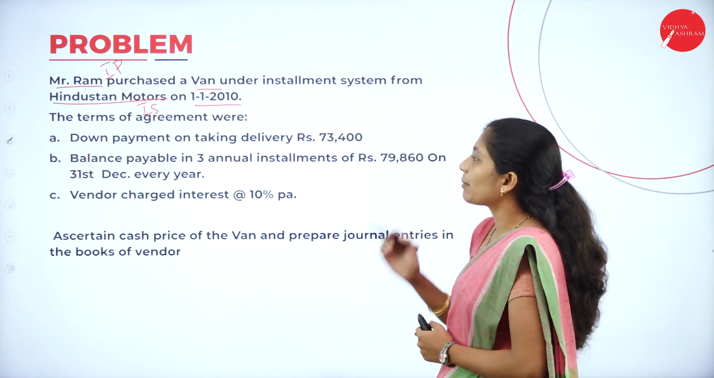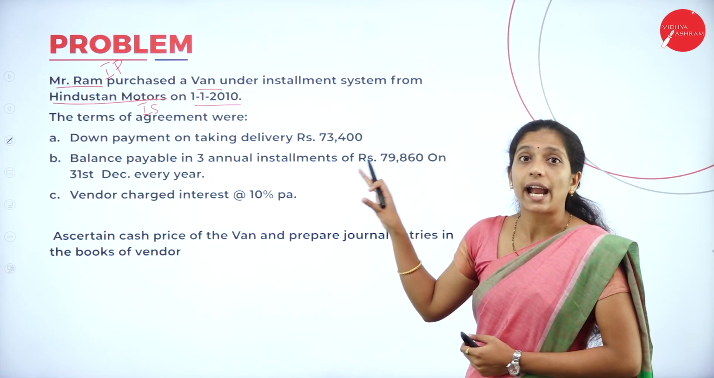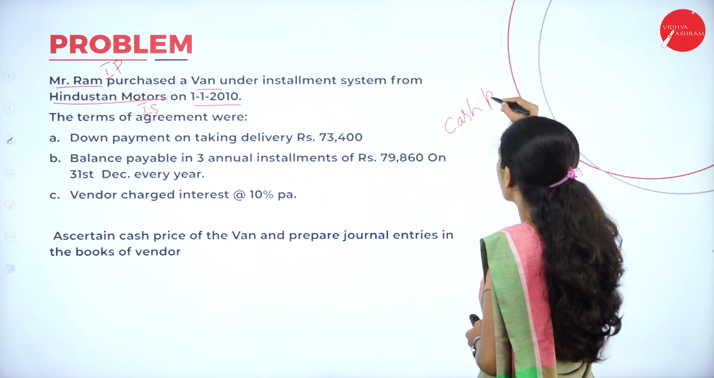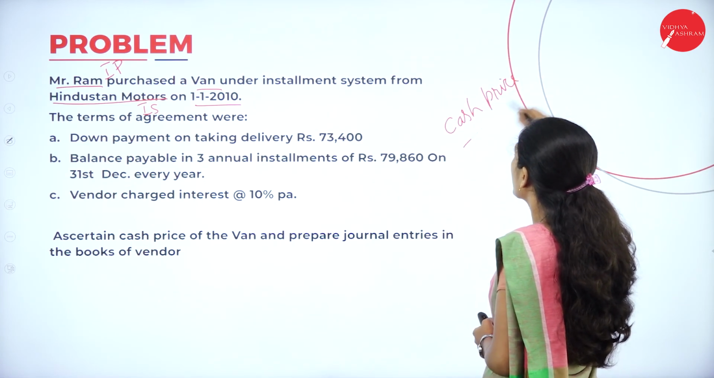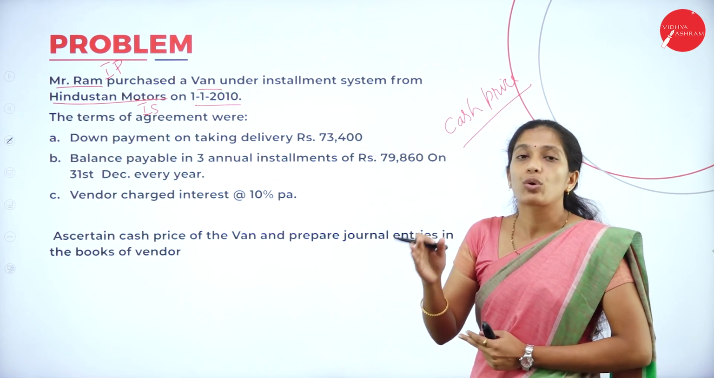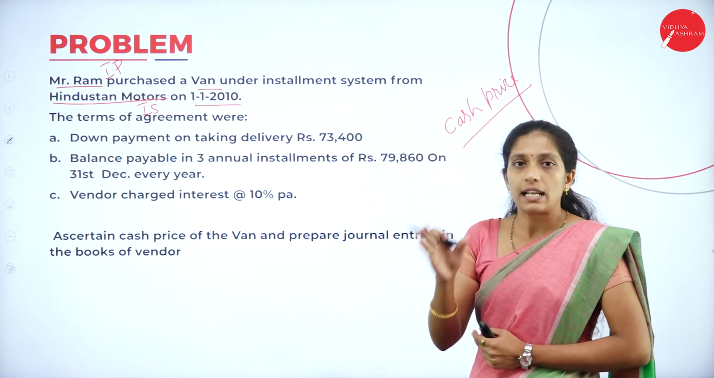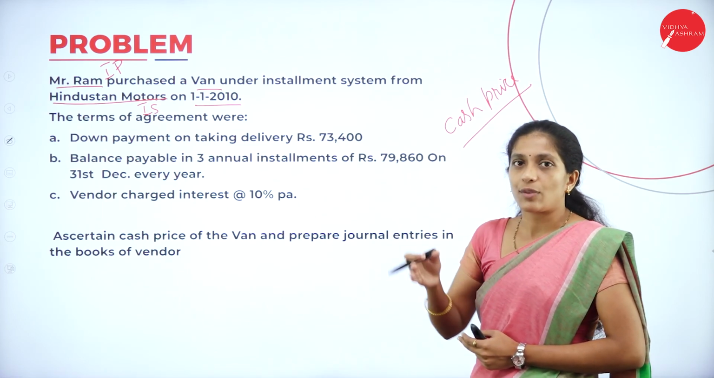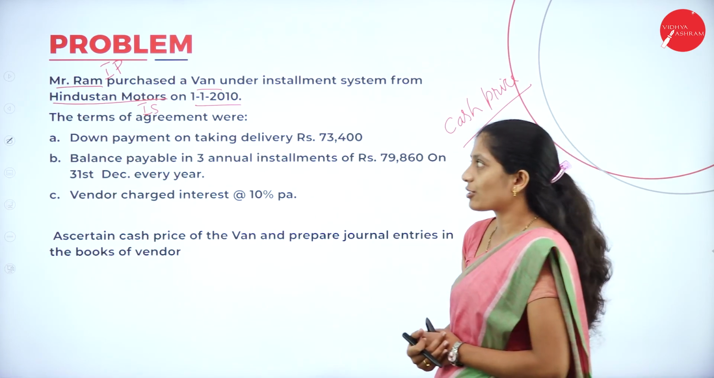The terms of agreement were, and here they have not given the cash price of the asset. So we have to calculate the cash price. Hope you know how we are going to calculate the cash price. First we go with the last installment, less interest, add the next installment, less interest. In the same way we are going to calculate the cash price of the asset.